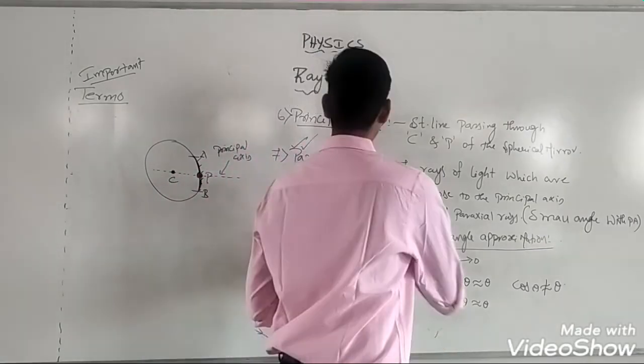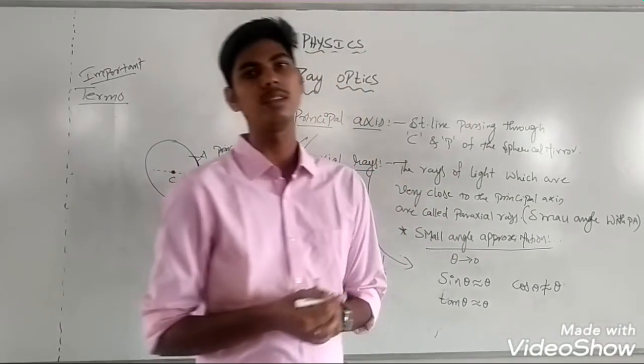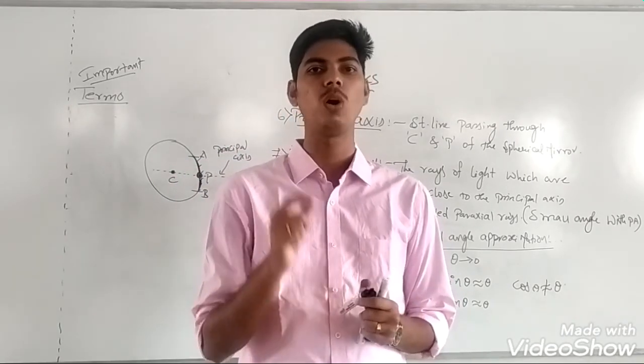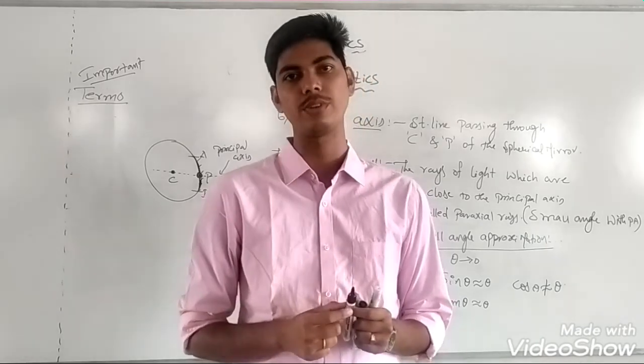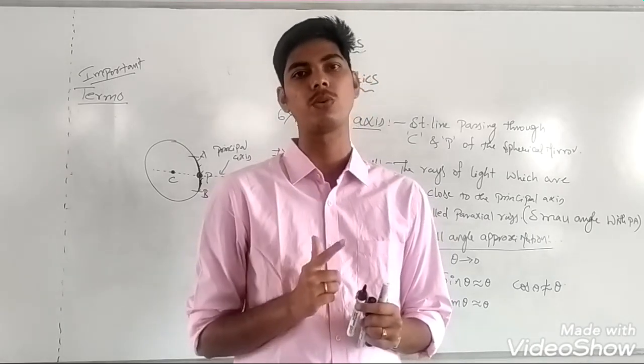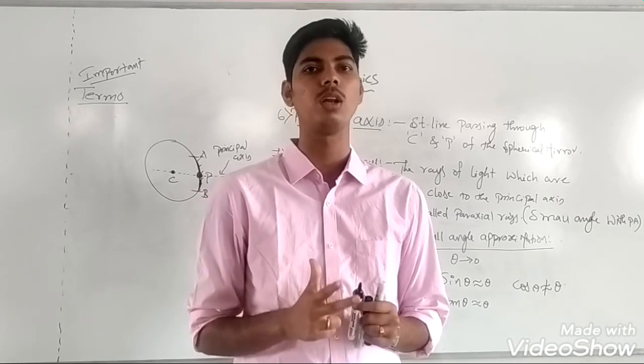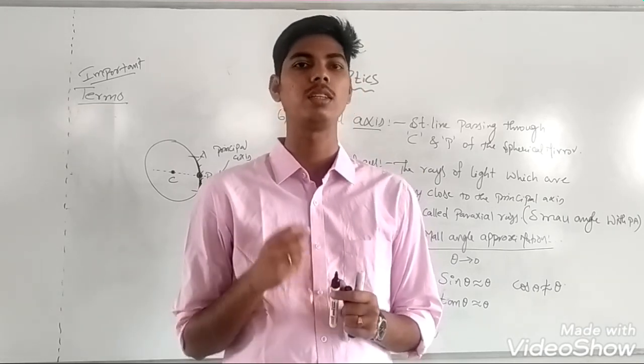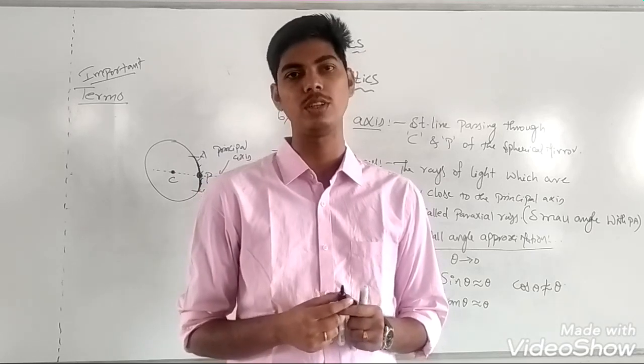So this is regarding paraxial rays and marginal rays. In our next class, we will study how to draw normals to spherical surfaces. We'll study principal focus. We'll understand what is meant by focal length and what is meant by focal plane, and then we will understand what the Cartesian sign conventions are. Thank you.